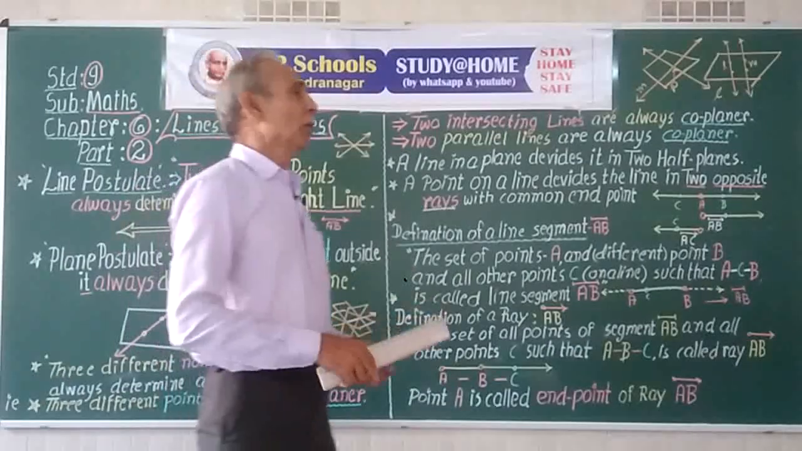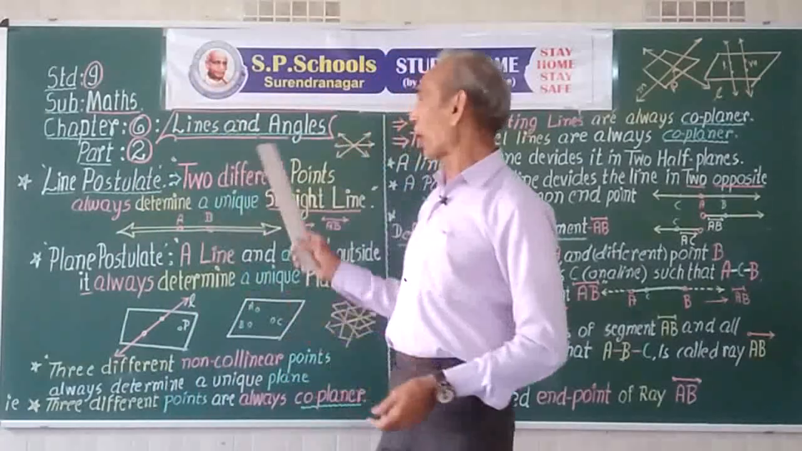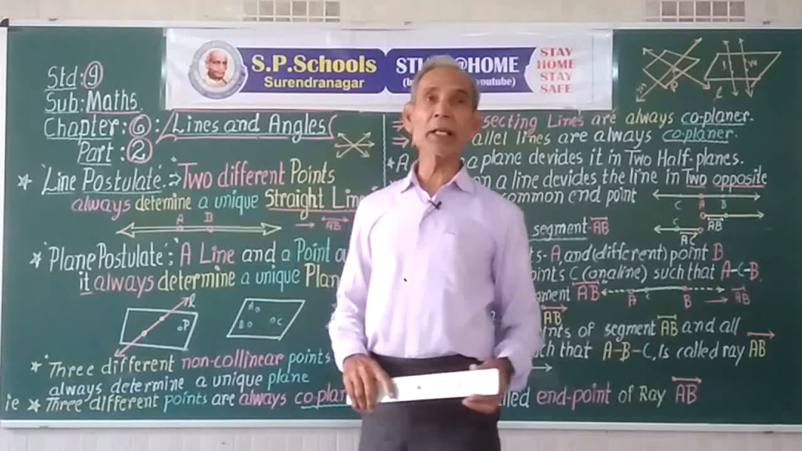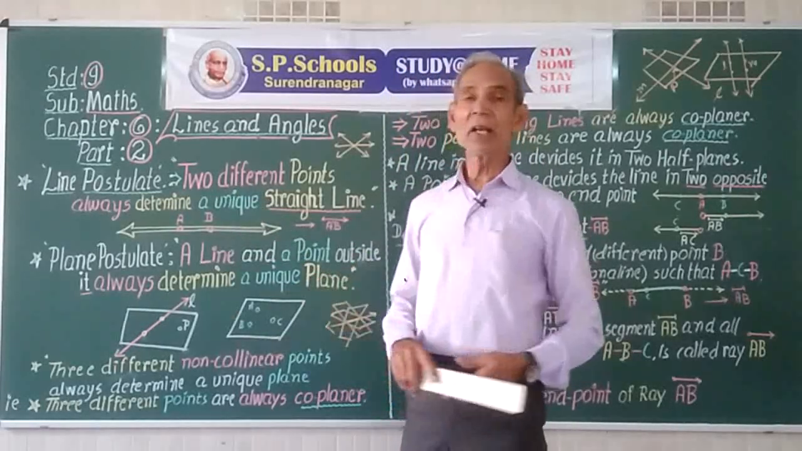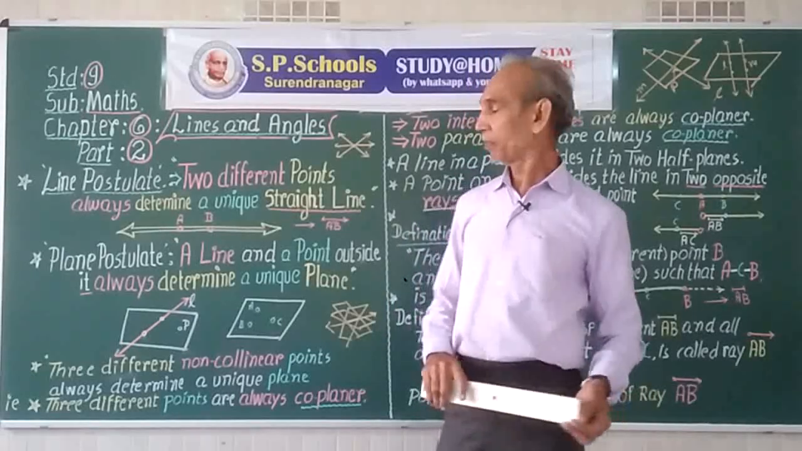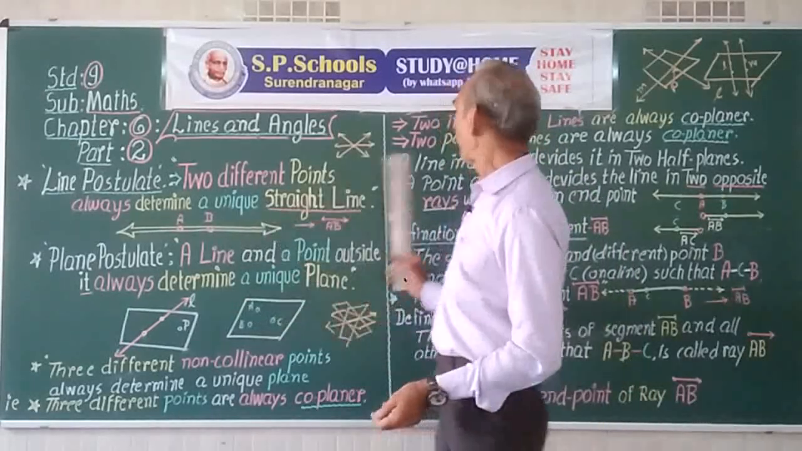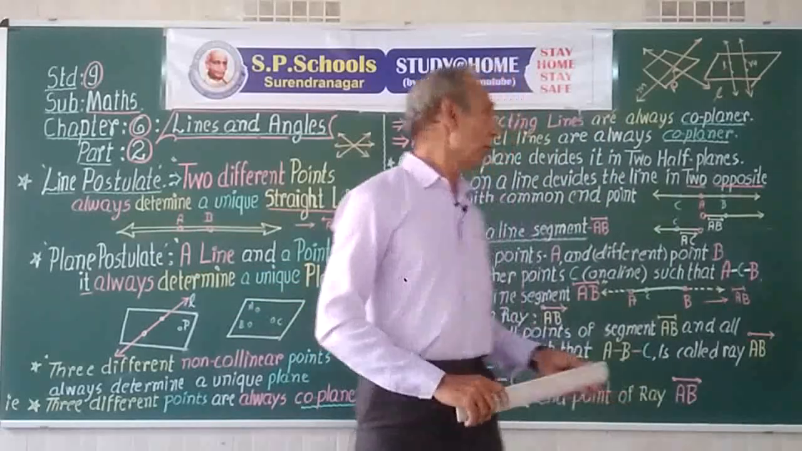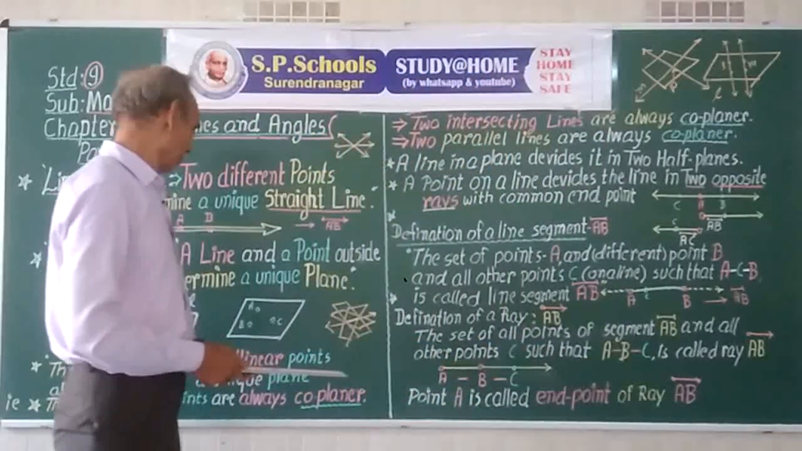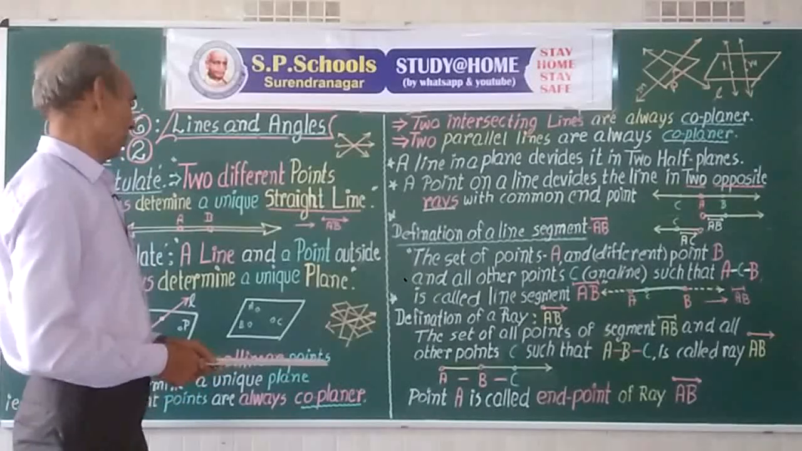Now, we cannot define a point. We have to take it as a postulate. We cannot define a line. We have to take it as a postulate. We cannot define a plane. We have to take it as a postulate. But certainly we can define a line segment.